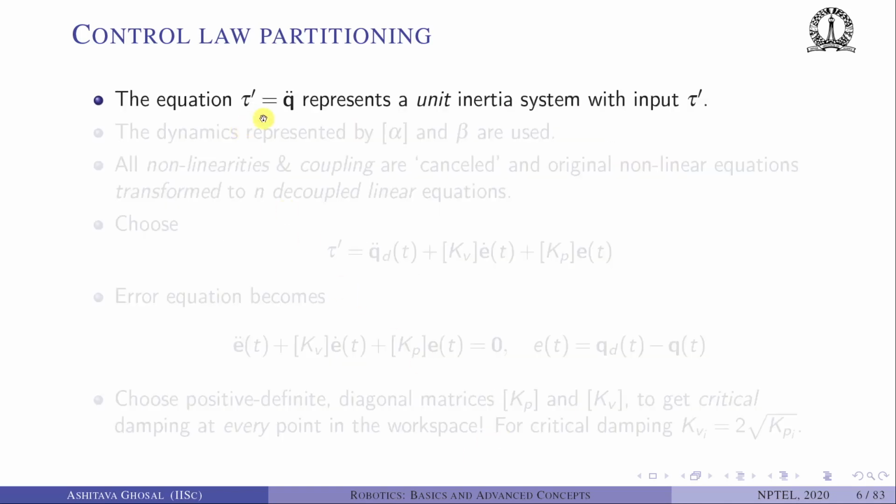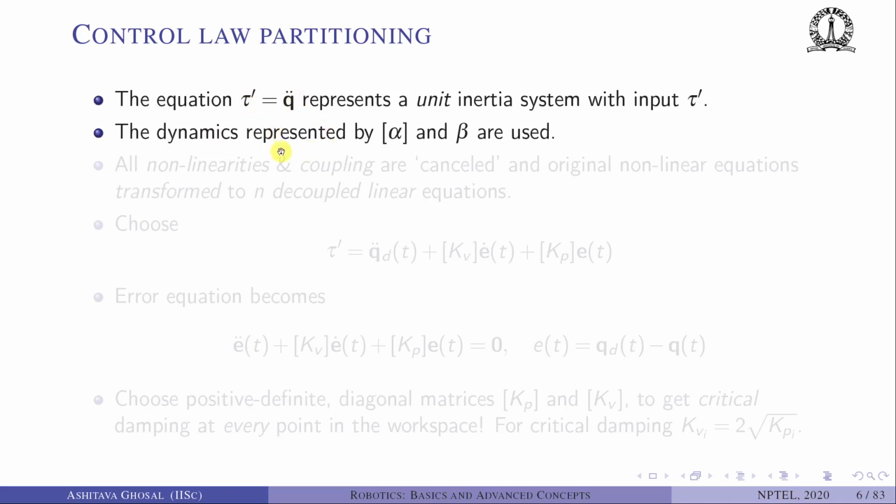The equation tau prime equals q double dot represents a unit inertia system with input tau prime. See, there is no mass matrix, Coriolis or gravity term. It is as if tau prime is equal to I times alpha, where alpha is the angular acceleration and I is identity. And what have we done?